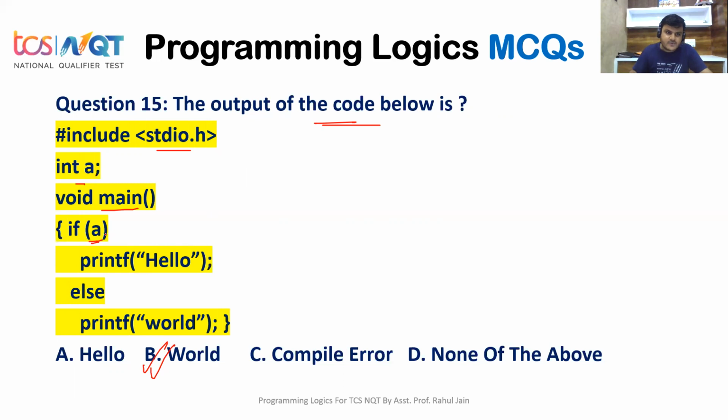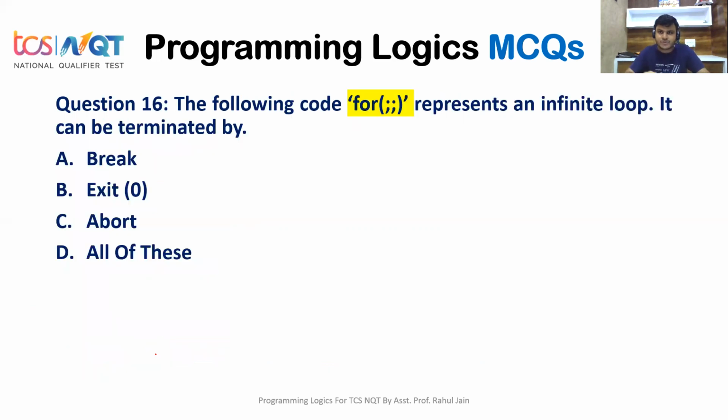Why? Because the if condition checks A. If you see here in the main body, we don't have any value of A. So we will take the value of A from the global variable. By default, the value of a global variable is 0. So if 0, the condition is false, so we will go to the else part, and printf world would be printed. So option B is the correct answer for this question, guys. Let's see the next question.